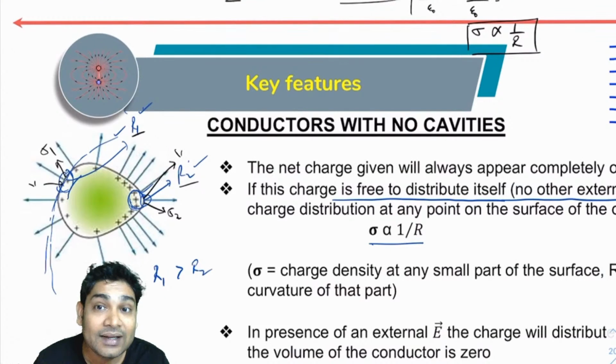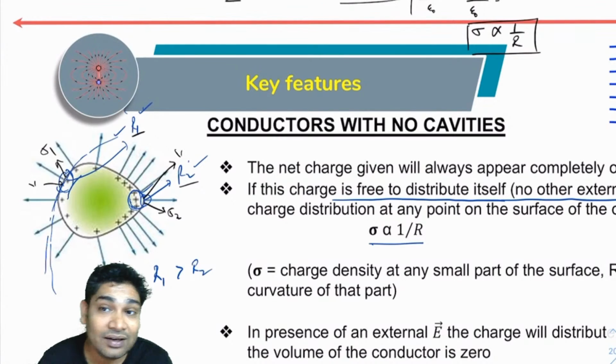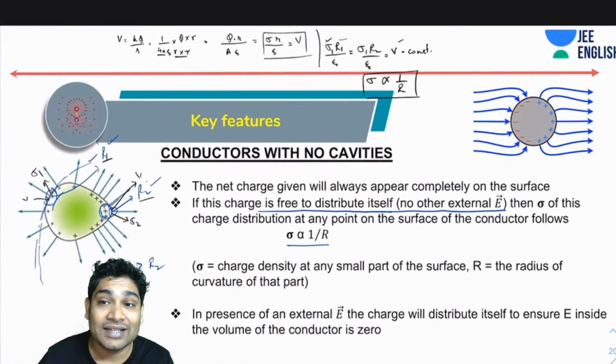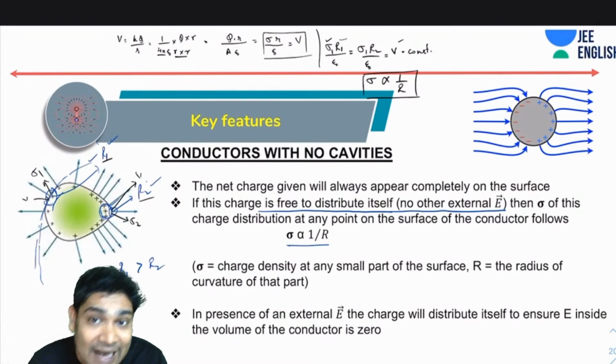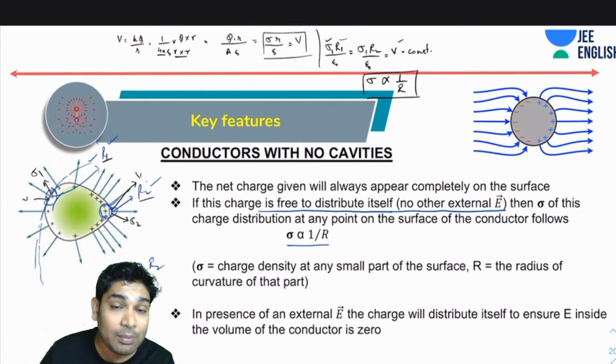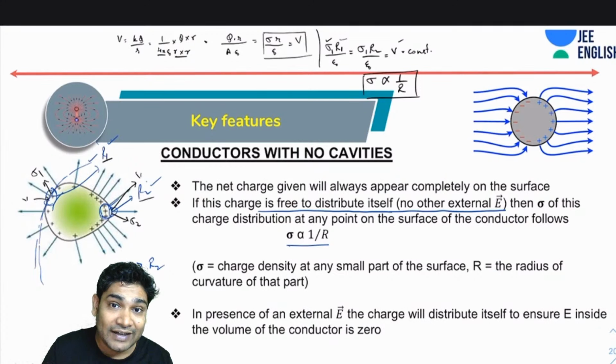Next, what I am saying is that in the presence of an external electric field, the charge will distribute itself to ensure that the E inside is 0. That is the priority. Please remember, the first priority is always to make sure that no electric field can enter the conductor.